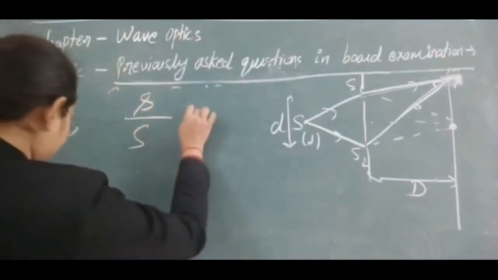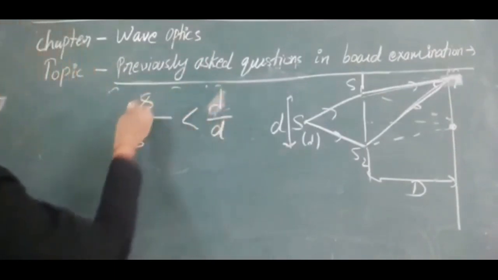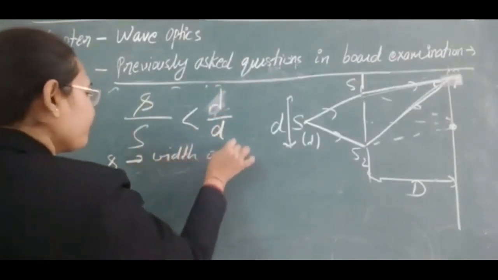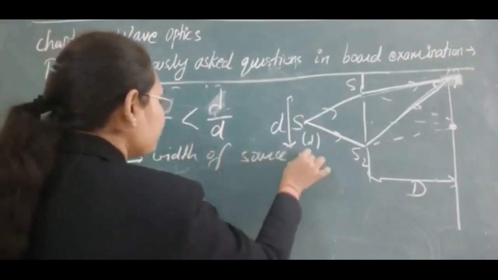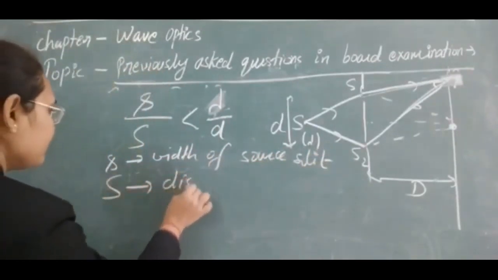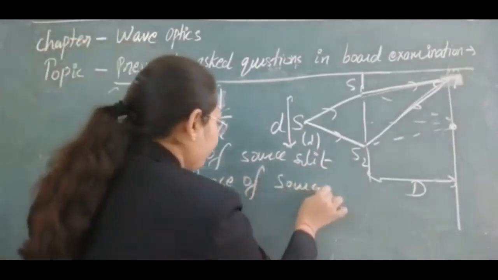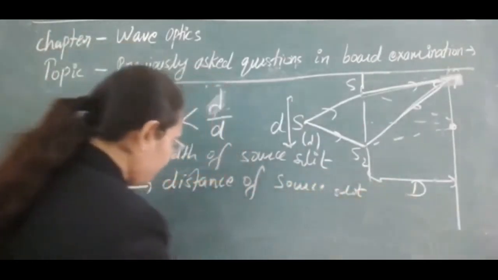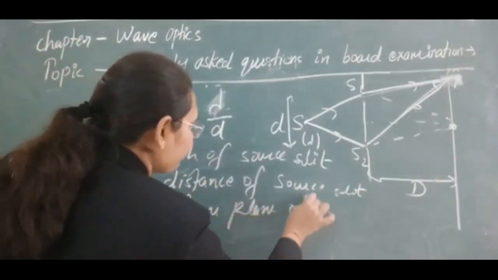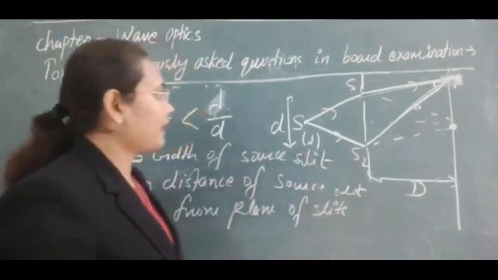s upon S should be less than lambda by d, where small s is the width of the source slit, and capital S is the distance of the source slit from the plane of the slits.